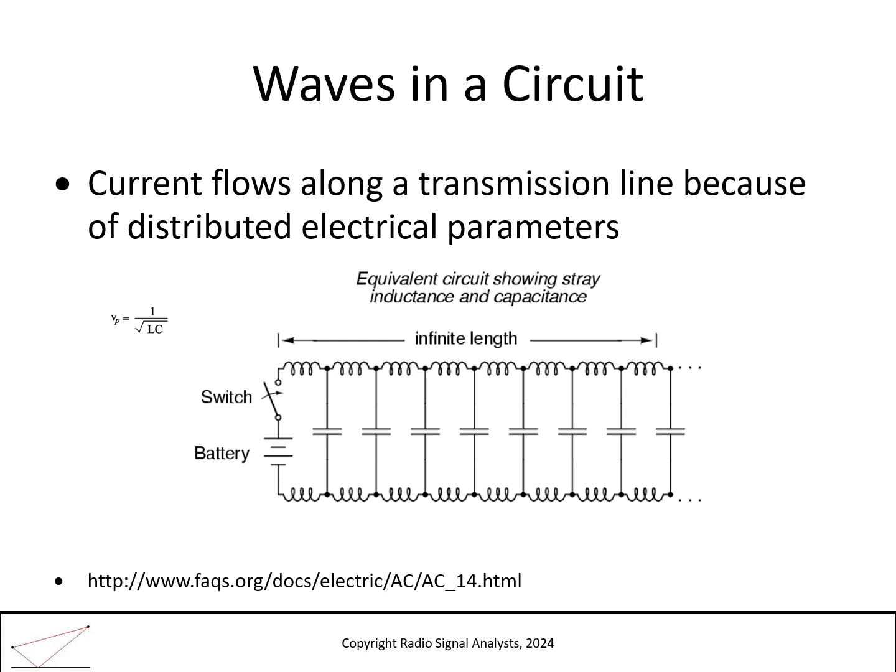In this example, a voltage is applied to a circuit. The series elements are inductors, which regulate changes in current. The parallel elements are capacitors, which store and regulate voltage. The result is a wave that flows through the first inductor to charge the first capacitor. The voltage at this capacitor is now greater than those to the right, causing a current to flow through the second inductor to charge the second capacitor, and so on, and so on.